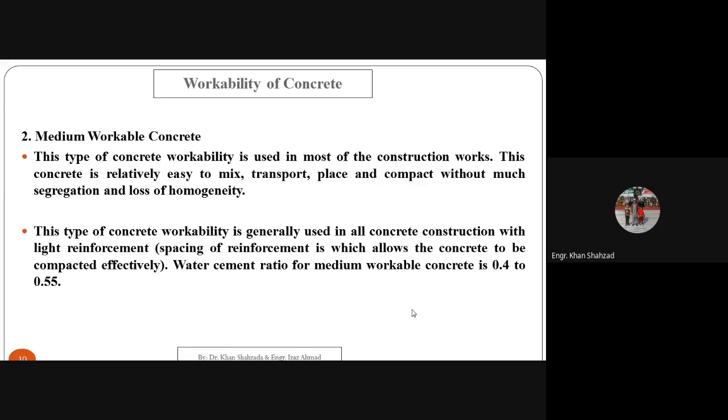Okay. So this type of concrete workability is generally used in all concrete construction with light reinforcement. Spacing of reinforcement is such that it allows the concrete to be compacted effectively. In this type of construction the steel bars are not close to each other, and there is no congestion in the reinforcement. So we use this workability for such type of construction. Water cement ratio for medium workable concrete varies from 0.4 to 0.55.